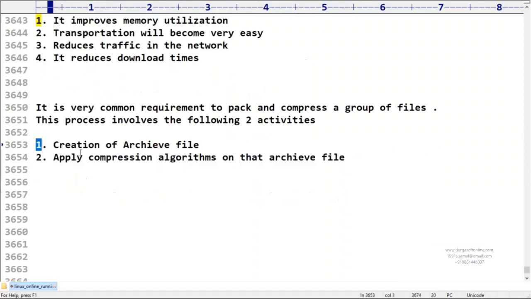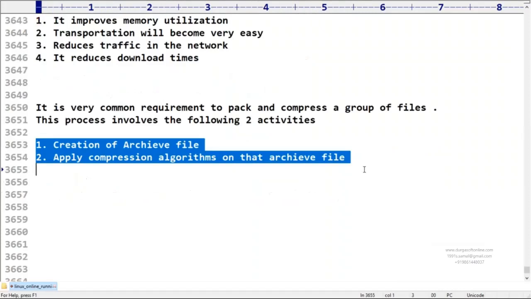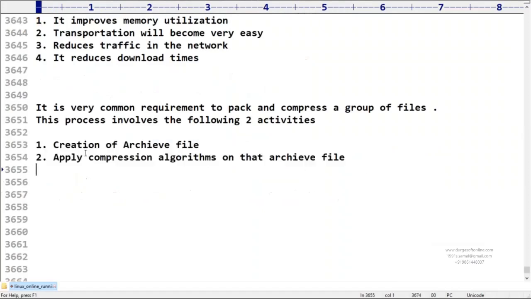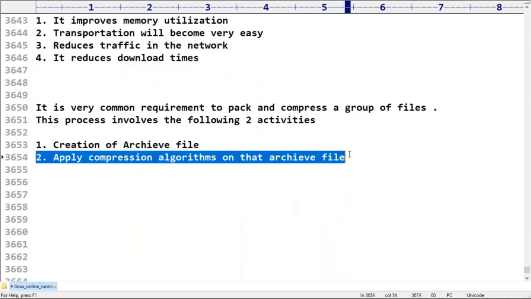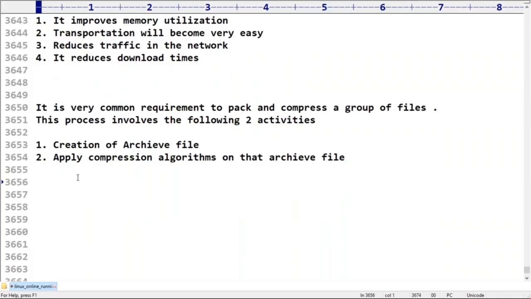Is everyone in a position to understand? Yes, friends, can you please respond? So there are two activities. What is the first activity? We have to create the archive file: group all the files inside a container. Once grouped inside a container, we have to apply compression algorithms on that archive file. That's all, these are the two activities.